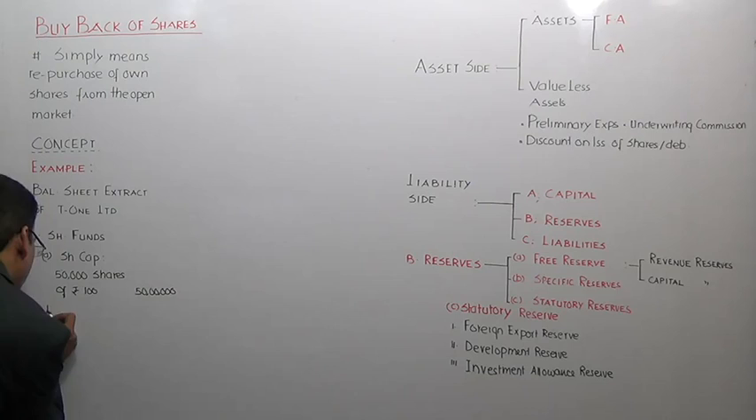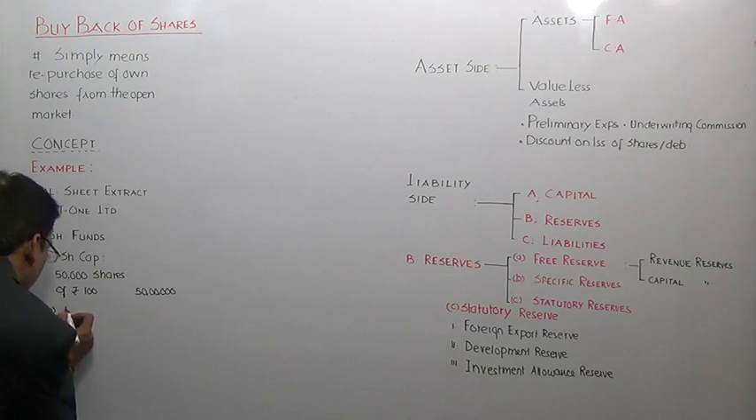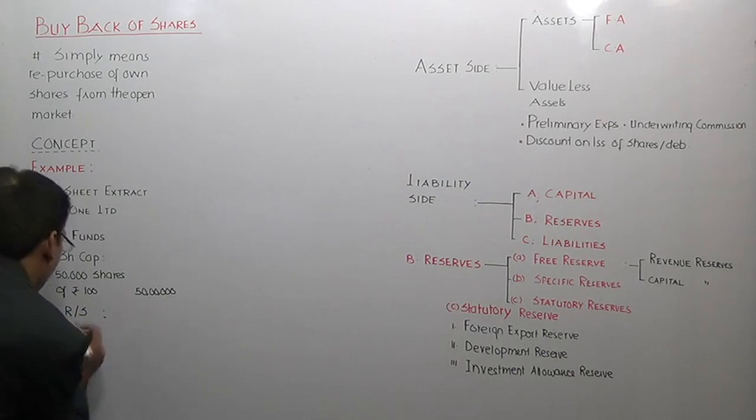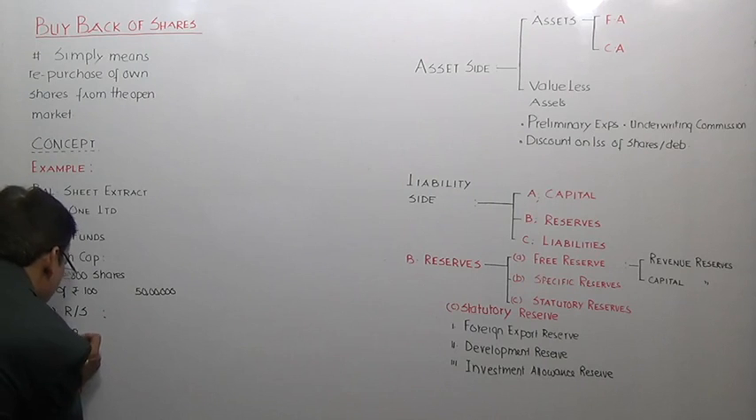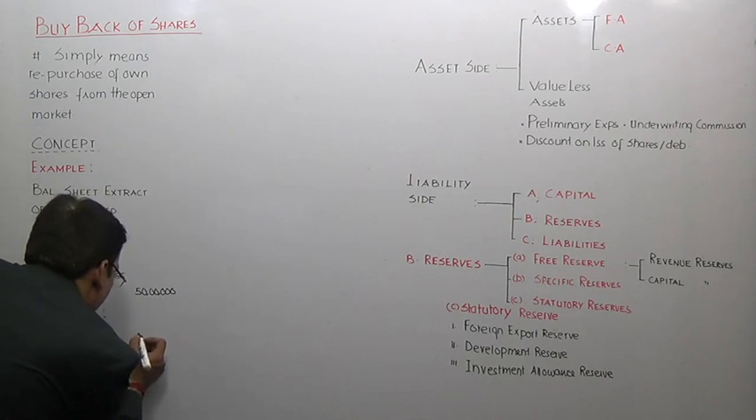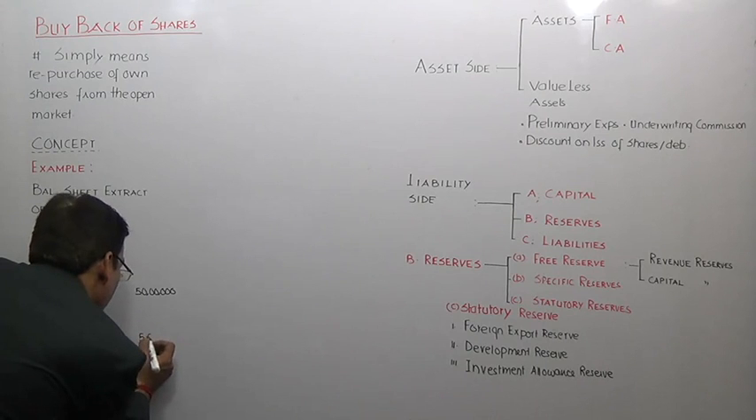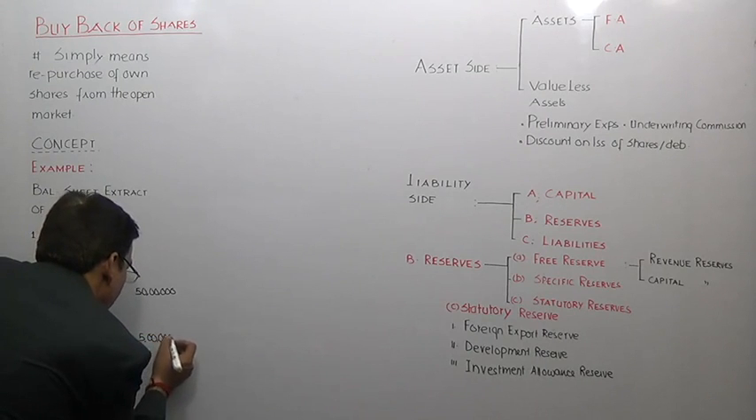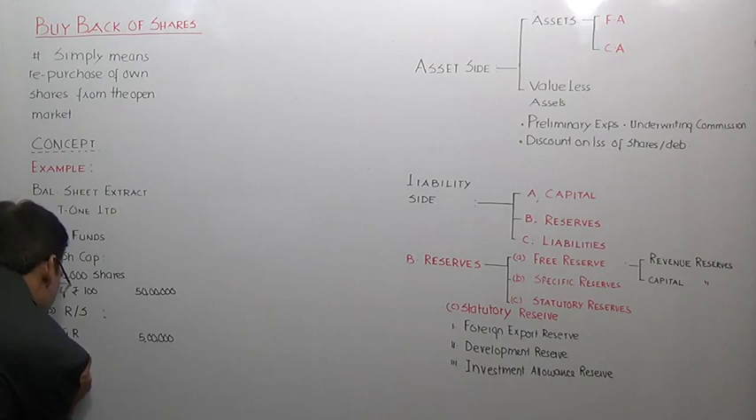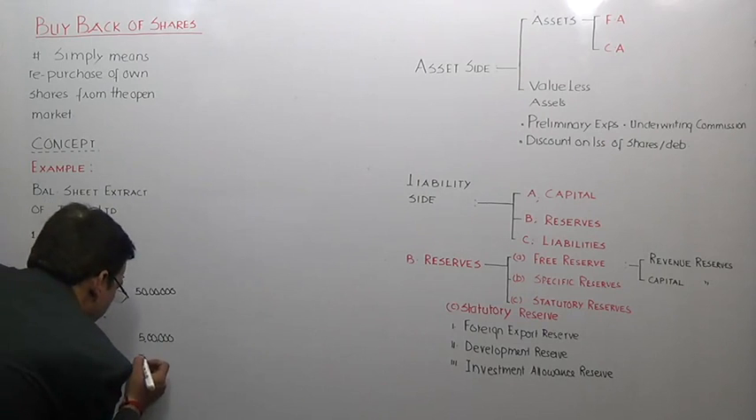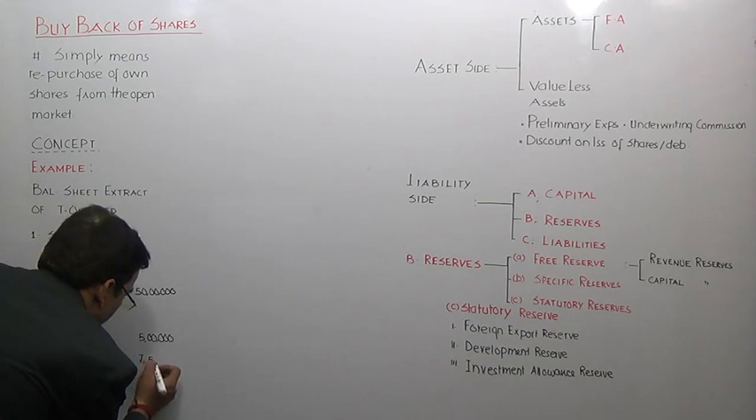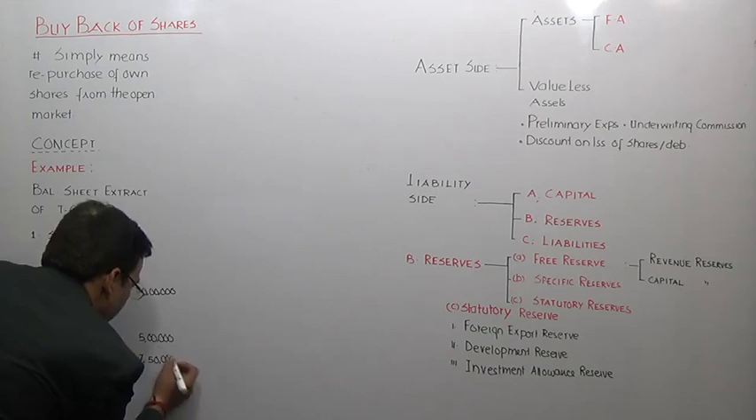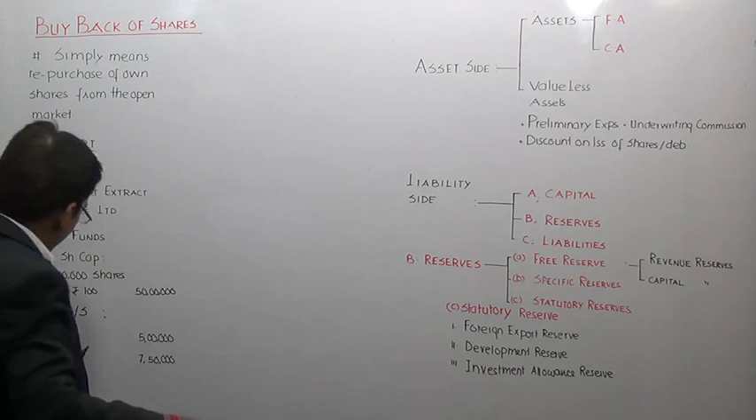And then some information is given with respect to reserves and surplus. The reserves and surplus given to you are general reserve. Let us say general reserve balance is 5 lakhs, and profit and loss account balance is just about 7,50,000. So this is the piece of information which is given to you. Is it clear to you?